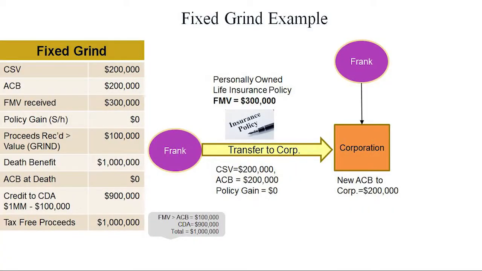It makes sense, right? So fair market value received when I did the policy transfer pre-2016, I got out $300,000. My policy gain was nothing. I took advantage of these nice rules. So I got out $100,000 tax-free. That's going to be my grind forever. Death benefit $1 million. ACB at death is 0. Credit to the CDA account is going to be $1 million minus the $100,000 that I got already. It's almost like I got an advance on my CDA.